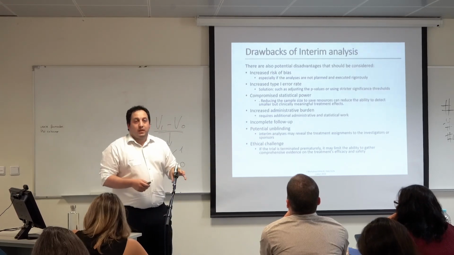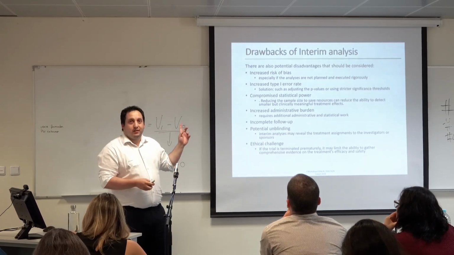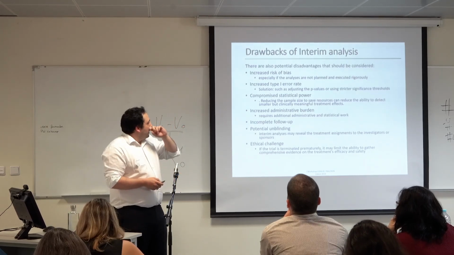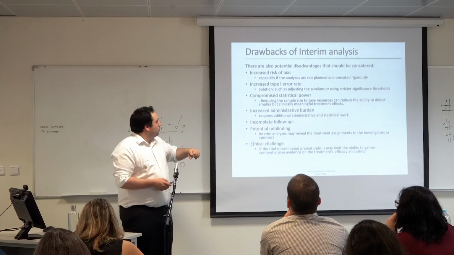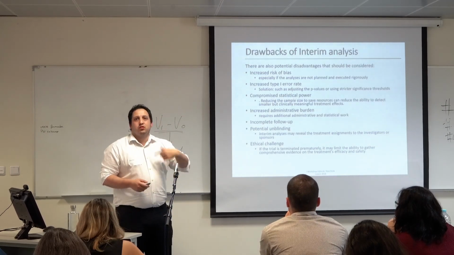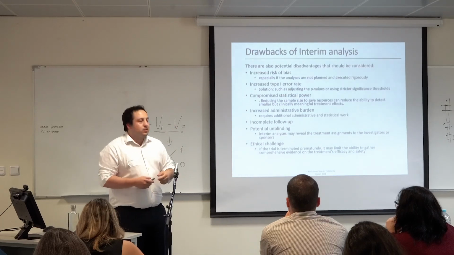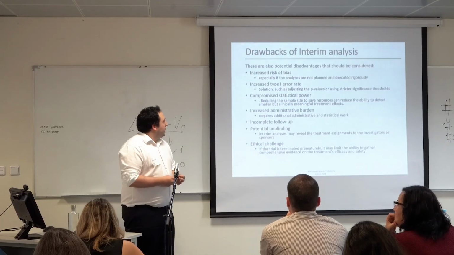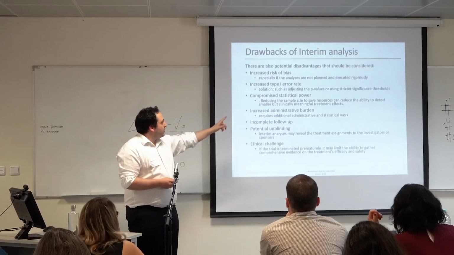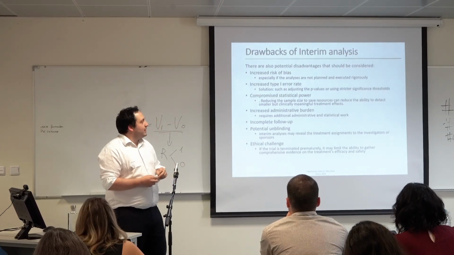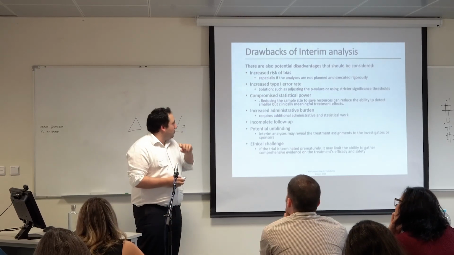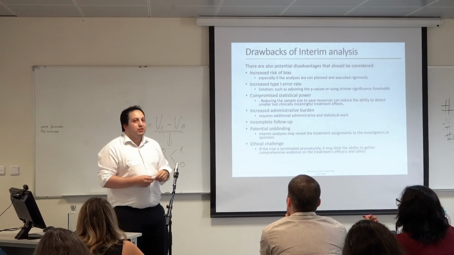So getting strong conclusions in the early interim analysis could be very, very hard to do. Then it could also increase the type 1 error, because we are constantly testing and testing, so the error could increase. It also compromises the statistical power. For example, if we reduce the sample size to save resources, it could compromise our statistical power.